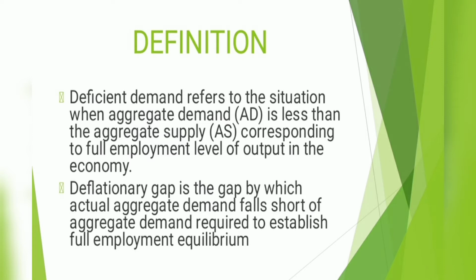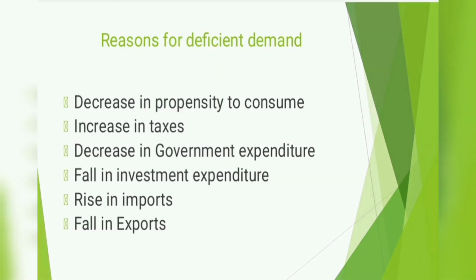So it gives rise to a deflationary gap. Deflationary gap is the gap by which actual aggregate demand falls short of aggregate demand required to establish the full employment equilibrium. I already explained the full employment equilibrium diagram and the definition in the last video, so please go through it, see the description and suggested videos.